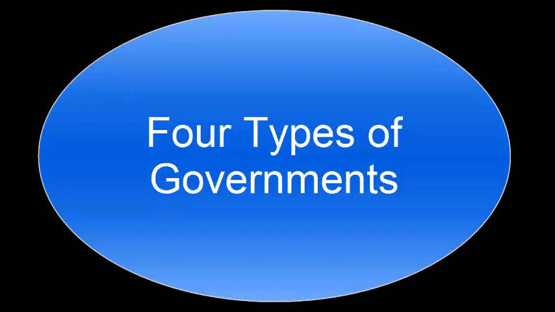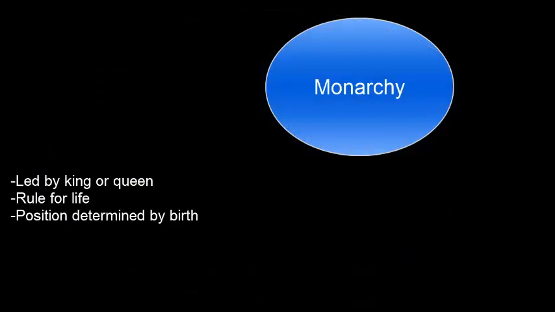Okay, the four types of government we are going to focus on today. First up is going to be monarchy. The monarchy is led by a king or queen who is selected to rule for life, and their position is determined by birth placement. So usually the firstborn, especially males, are kings. This was very popular in Western Europe, think medieval England or France. And today we don't have very many of them left.